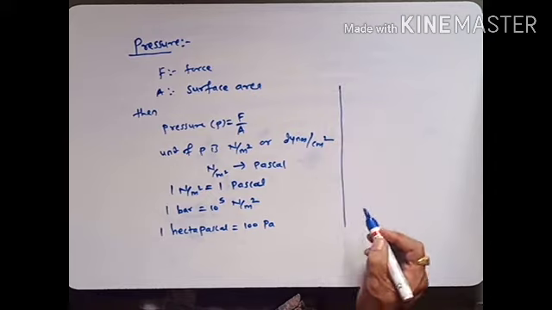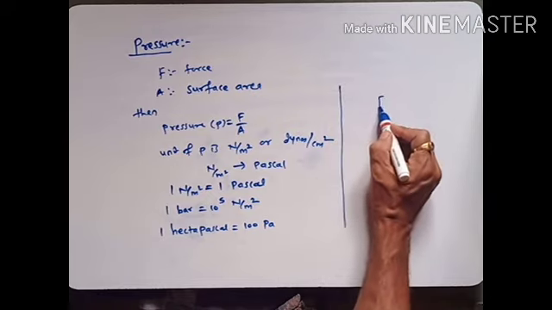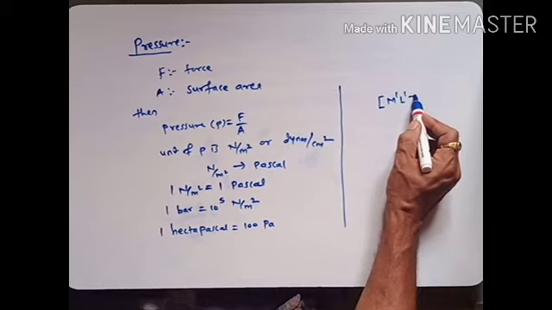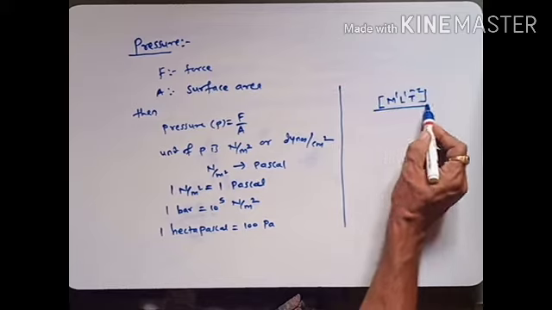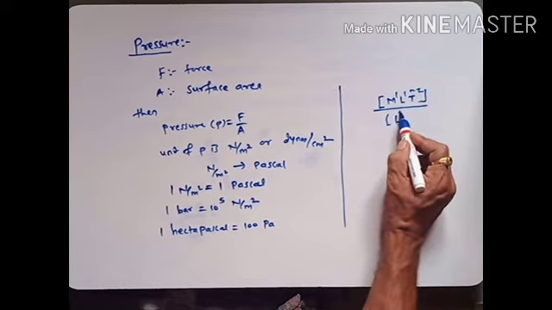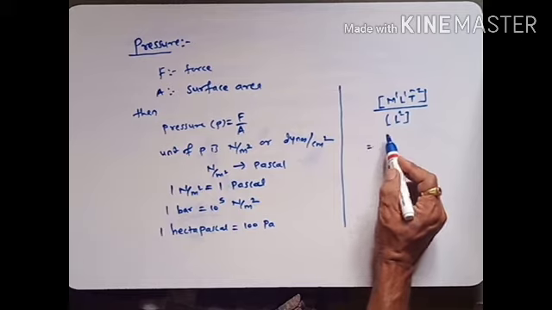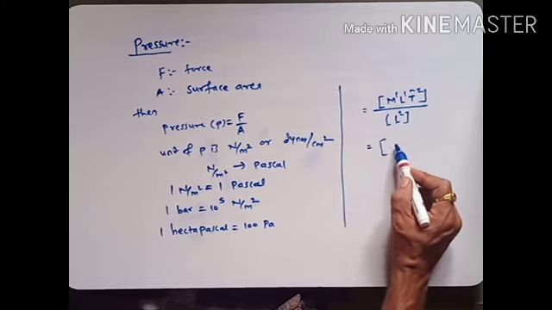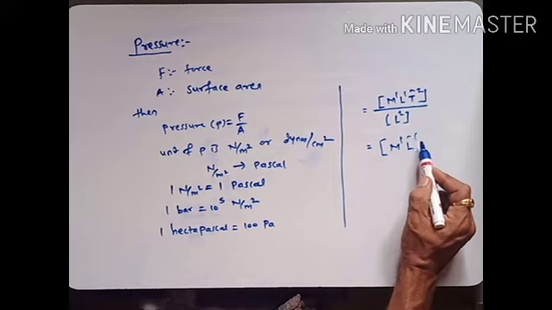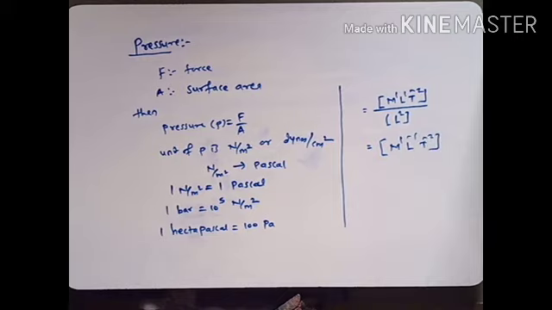And dimensions of force are M1 L1 T minus 2, and dimensions of area are L2. So the dimensions of pressure are M1 L minus 1 T minus 2.